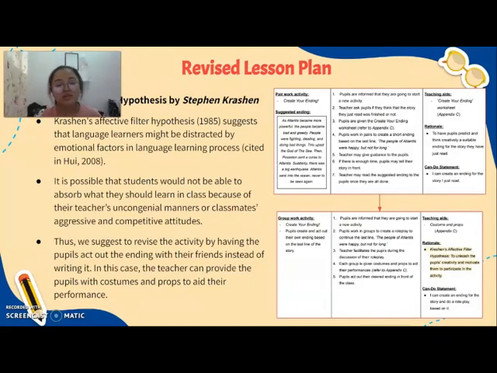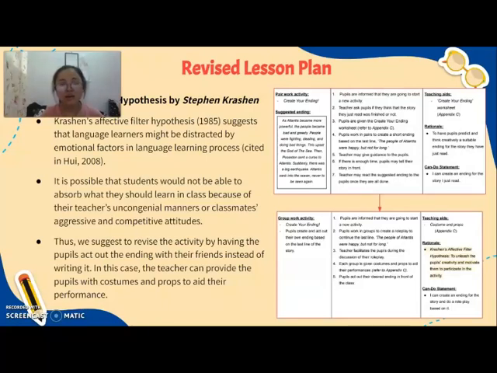So it is possible that the students will not be able to absorb what they should learn in class because of their teacher's uncongenial manners or classmates' aggressive or competitive attitudes. In this case, maybe they are not interested in the activity, because it is a speaking lesson. However, at the end product, they are asked to write it down and just present it in front of the class. So emotionally, the students might feel unmotivated, demotivated, and uninterested in the lesson, which will be a distraction in